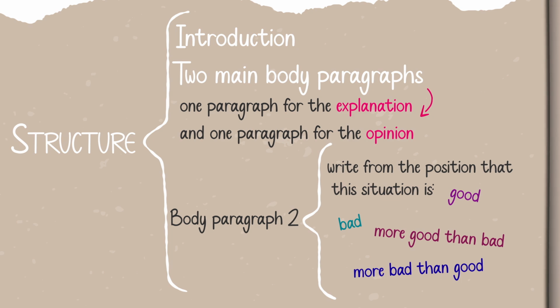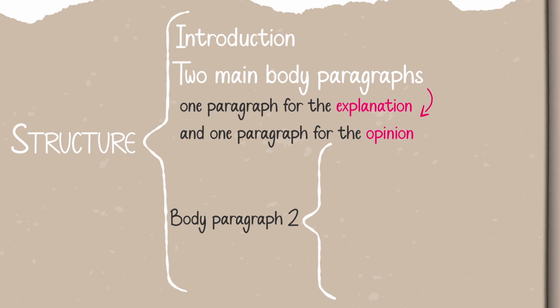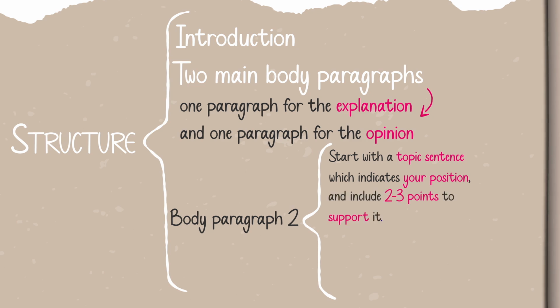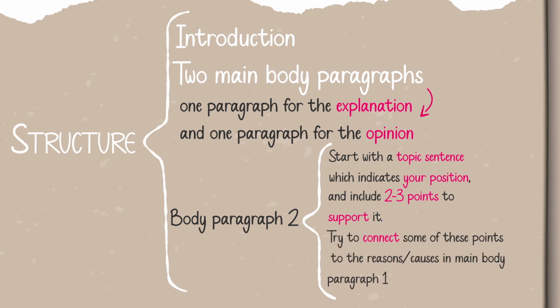You can either say, all right, that is totally good, or no, that is totally bad. Or you can say that it is more good than bad, means the positive points are more than negative points, or negative points are more than positive points, right? And then you start your main body paragraph 2 with a topic sentence, which indicates your position, right? Your position should be mentioned in the first sentence of your main body paragraph 2. And then you include 2 or 3 points to support it, right?